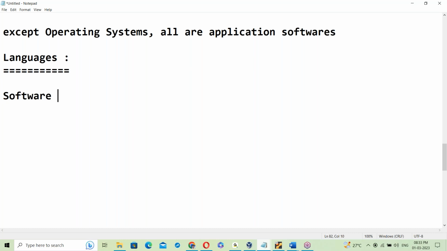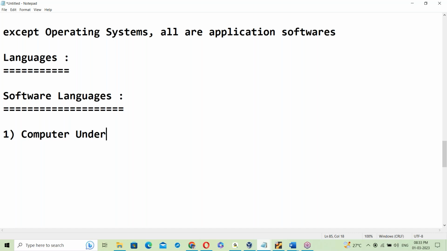Software languages. What are software languages? There are two things. First, computer understandable language. Second, user understandable language, meaning our language.